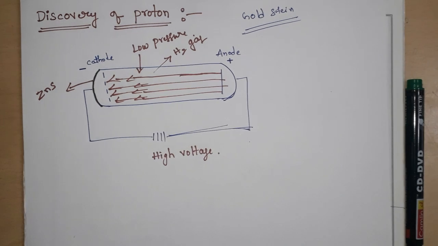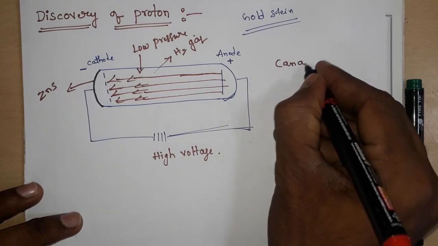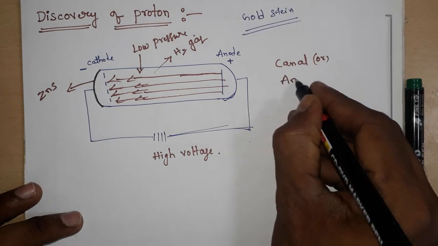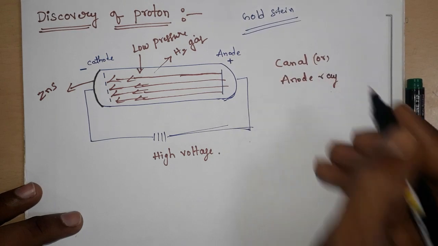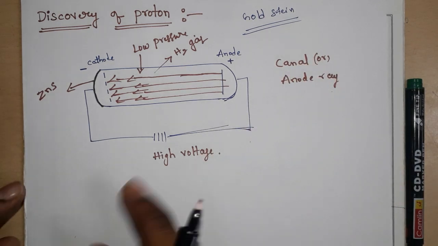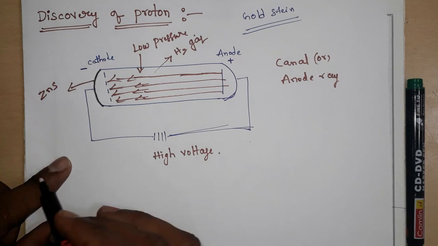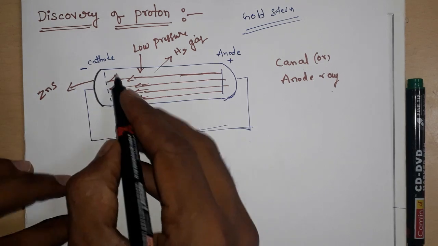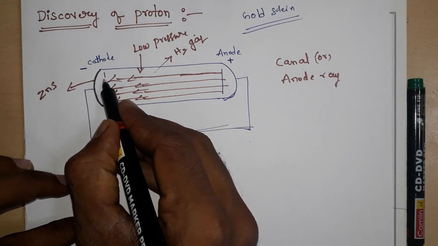These rays are also called canal rays or anode rays. Why do we call them canal rays? Here he used a perforated cathode, which means a cathode with lots of holes. These gaps are called canals.